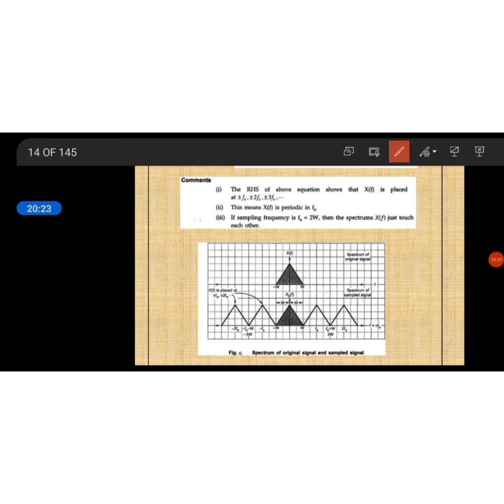So here this is W, and this is minus W. After that it will be repeating. The spectrum just touches here because we are taking the sampling frequency equal to 2W Hz.